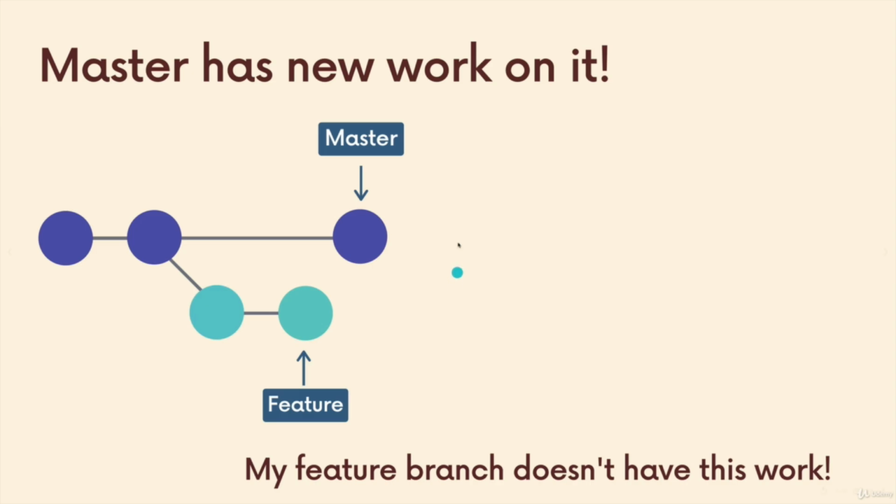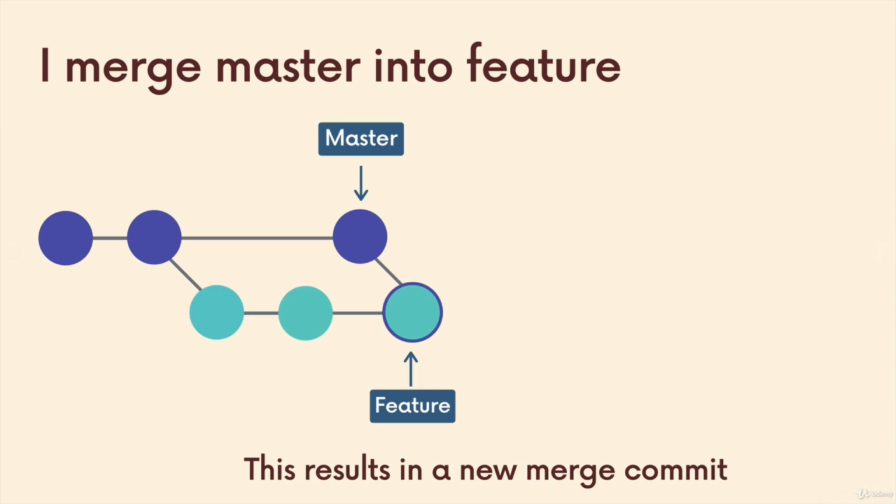So how do I get that new commit? Hopefully this is nothing new. How do I get that new work from the master branch onto my feature branch? Well, I merge, right? This cannot be performed as a fast forward merge. We end up with a merge commit. That's what I'm highlighting. That purple background with a green or cyan color, that's supposed to indicate a merge commit. So there's a merge commit on my branch.